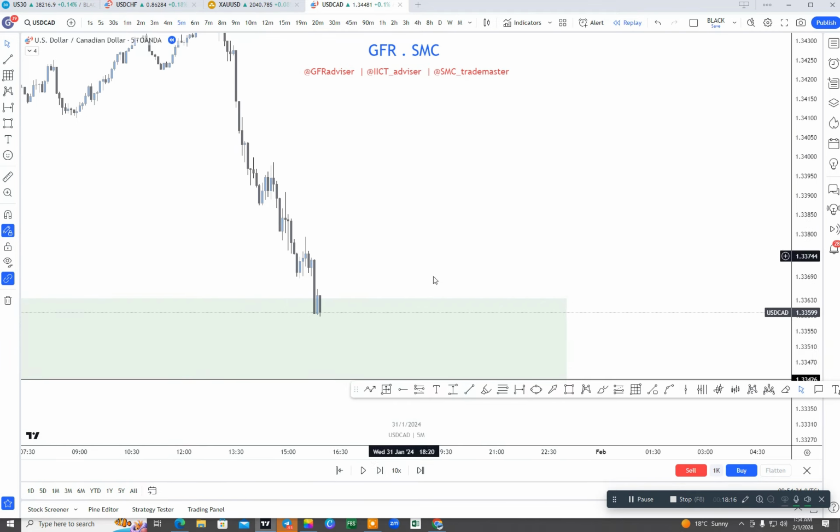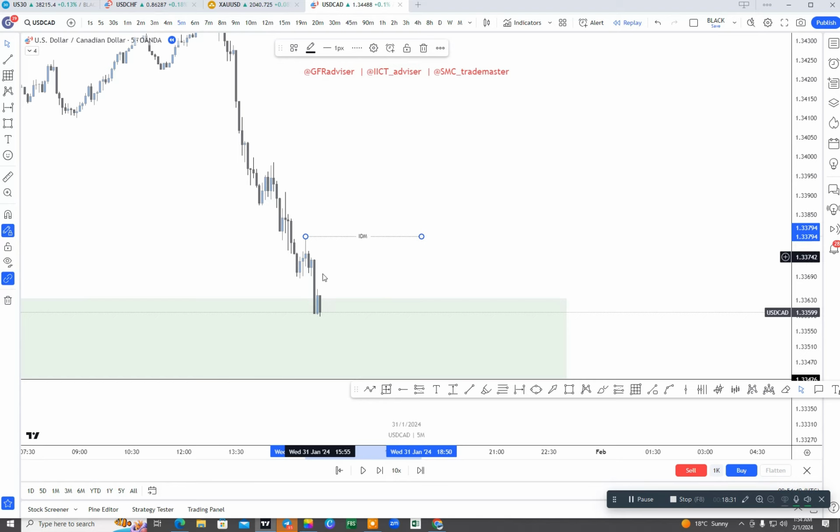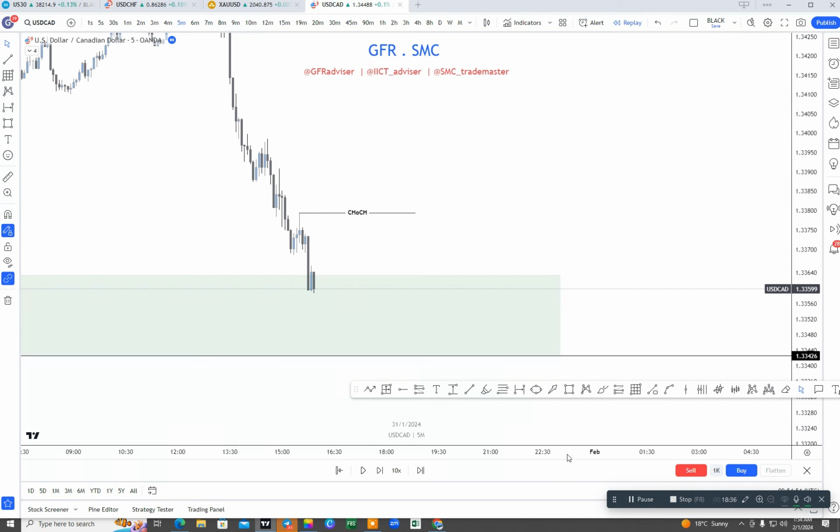Now how can we take entry in the lower time frame after a confirmation? After tapping into our extreme zone, we were just looking for the market to take out the last inducement here. For example, this is our last inducement, but after tapping into the extreme zone, this inducement will work as a change of character. Now if the market again creates a new high and takes out this inducement, then we were looking for the market to create another inducement here, and after taking out the inducement we can buy here like that.